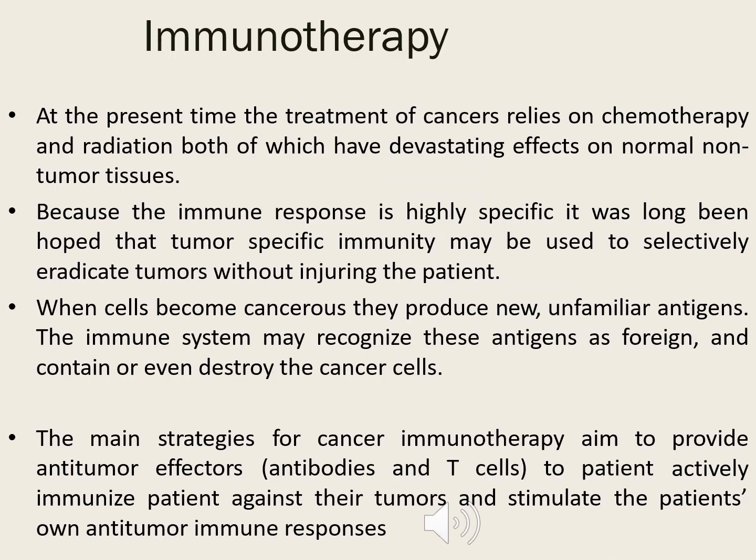So in the previous slides we have seen various drugs and radiation for the treatment of cancer. This radiation or the drugs may affect our body also, as we have told. But immunotherapy is the one which is specifically affecting the cancer cells, because when a person is affected with cancer, our immune system can recognize certain antigens as the cancer cell.